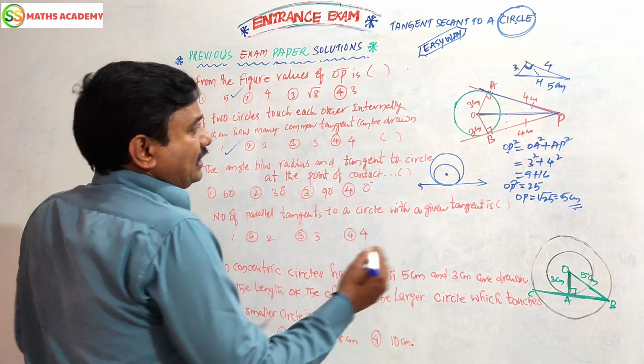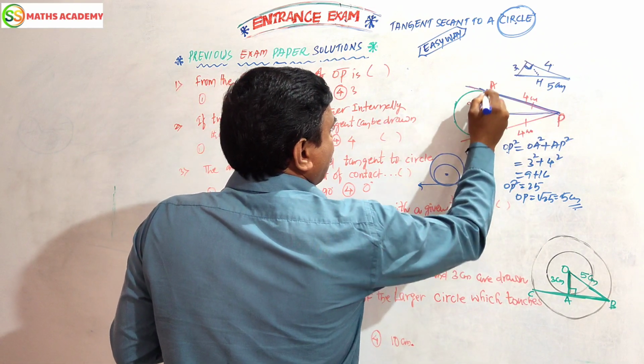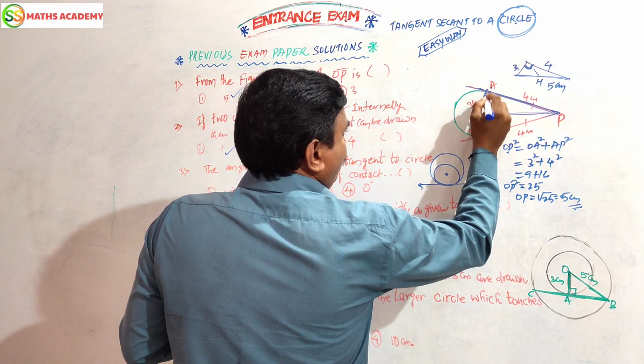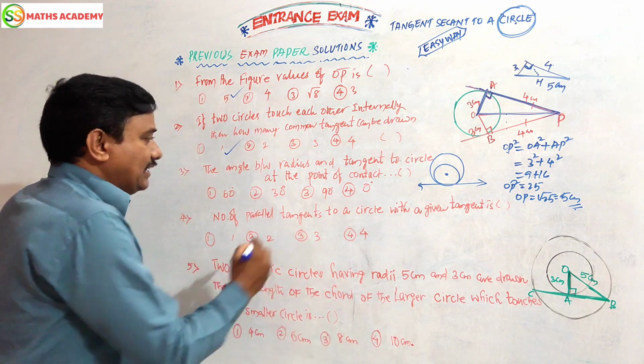Now, the angle between the radius and the tangent to a circle at the point of contact. Simple, for example, this is called a tangent drawn with the radius, the tangent drawn with the radius at the point of contact. This angle will be a right angle.